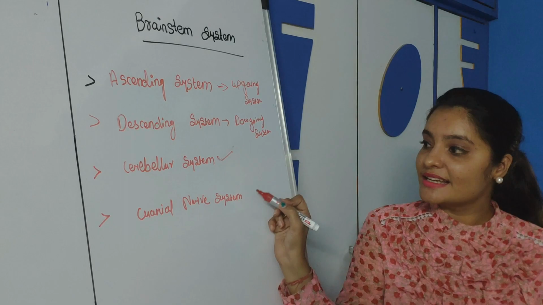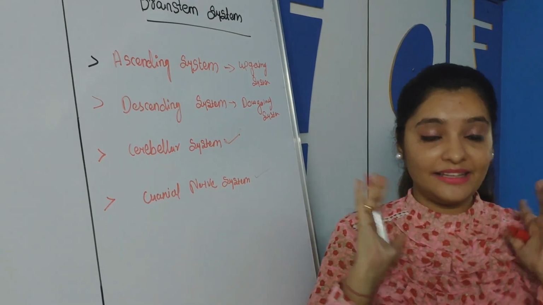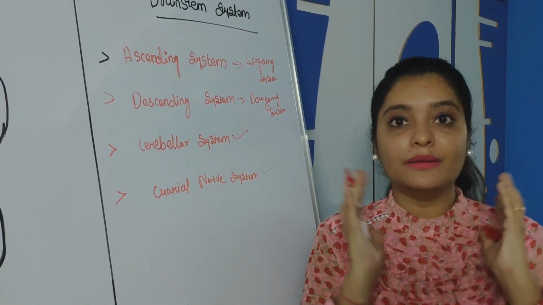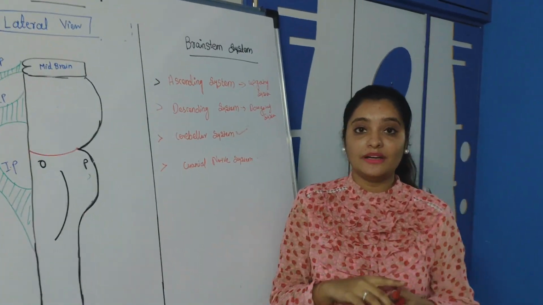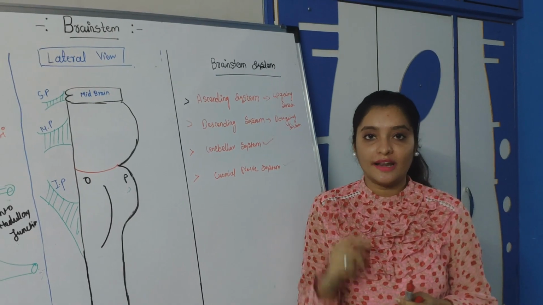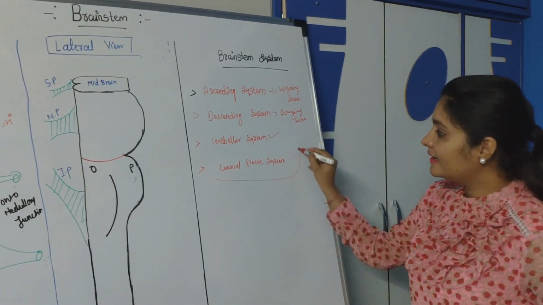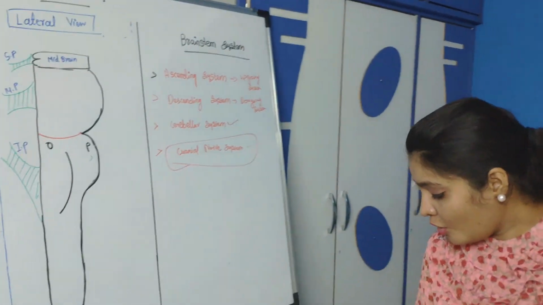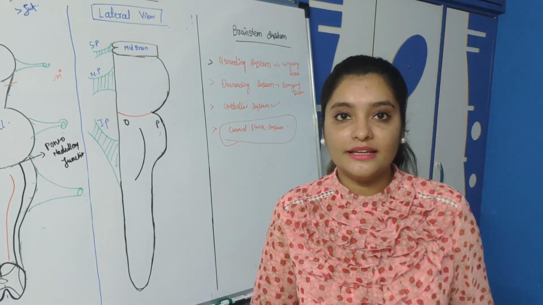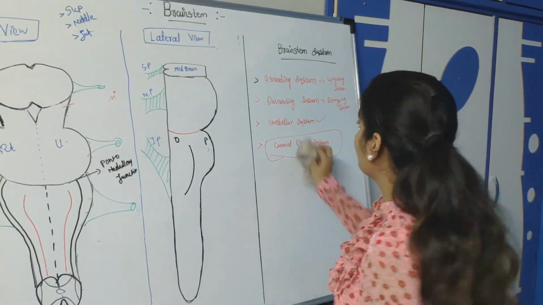And the last one is the cranial nerve system, as in the anterolateral part of the brainstem. If you see the anterolateral part of the brainstem, it gives origin to all the cranial nerves. So now we'll see the cranial nerve system. For that you should know all 12 types of cranial nerves.